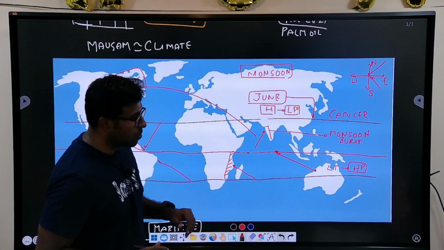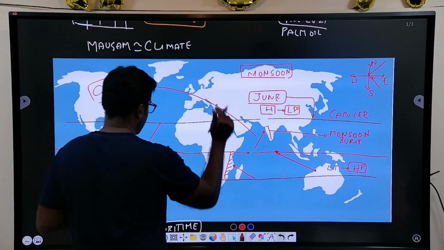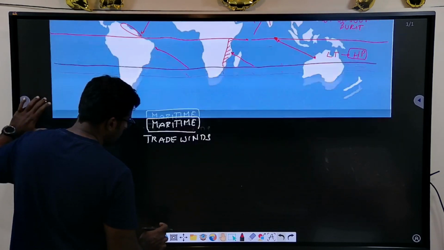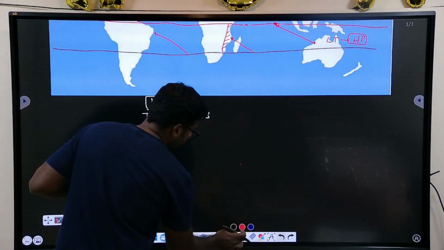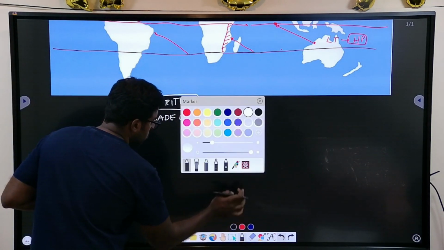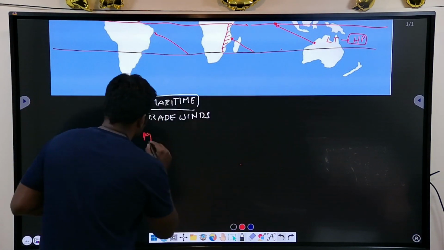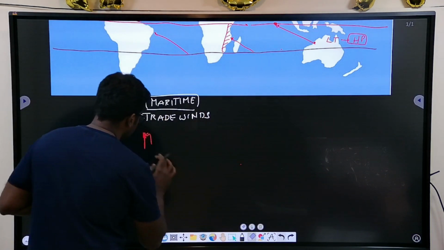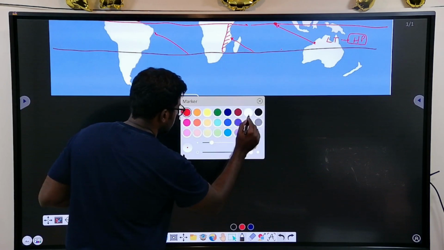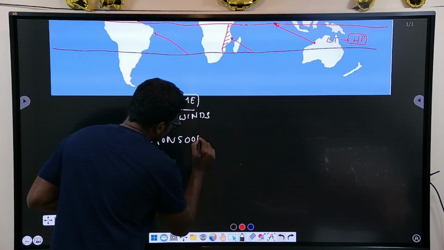So this is where the southwest monsoon comes, and this is what gives a large or high amount of rainfall. And not only a high amount of rainfall, the rainfall is actually present in 3 months.